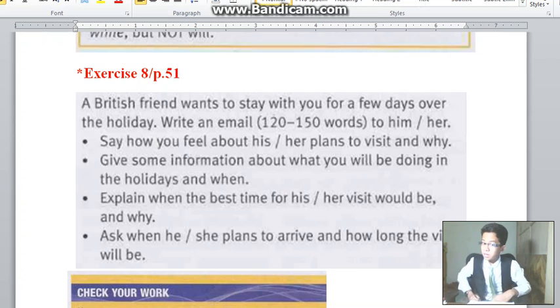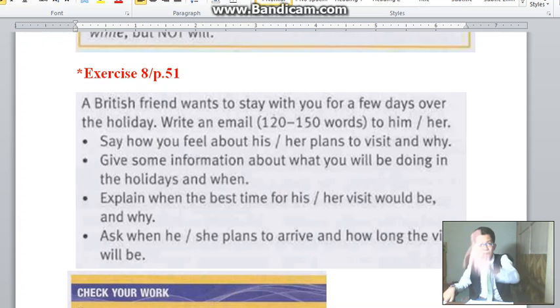So remember to include those 4 bullet points of information, and if you want to find an email as an example, you can look at the email in exercise number 2. Archie wrote that email to Carl. You can look and change the words and put your own words in it, so that you can form it into your own.